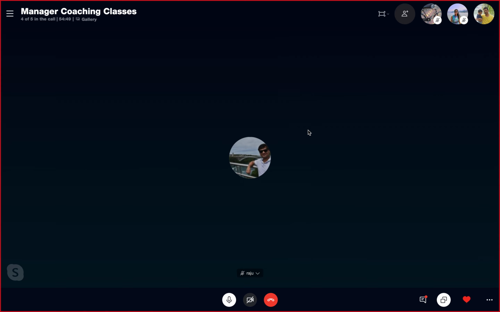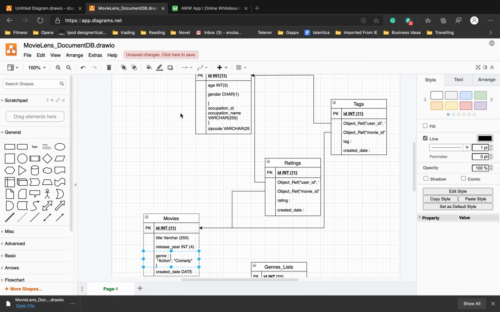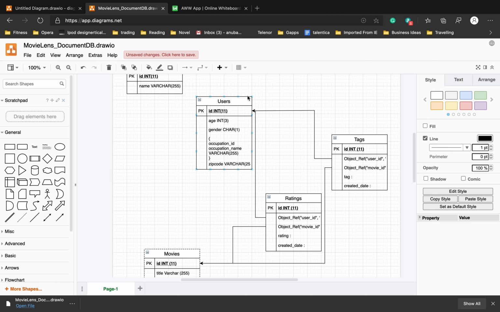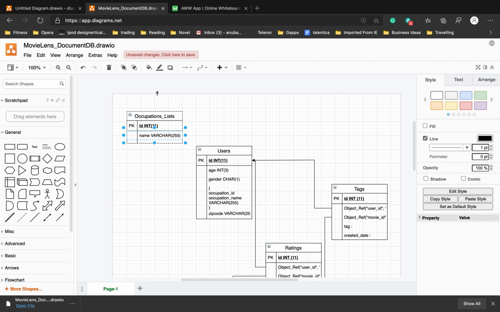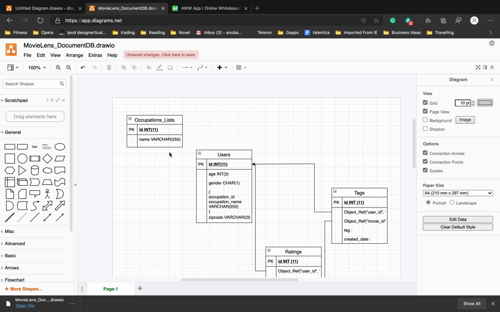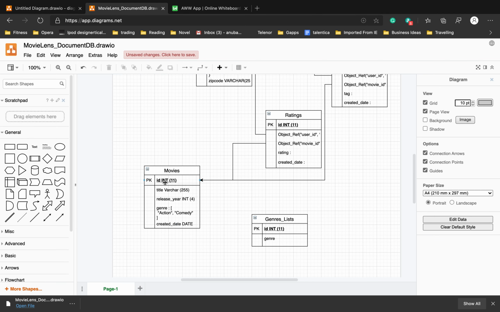So let's take an example. In this, if you can see, in the users table itself, we have inserted the occupation ID or occupation table itself. We do not require this. We can still have it if you want to standardize on the database level. If you want to standardize this on the application level, you can still do that, and you can remove this table altogether. Similarly, in movies, we had this table which was a relationship between the genre and movies, but in this case, we have inserted that genre inside the movies table itself.